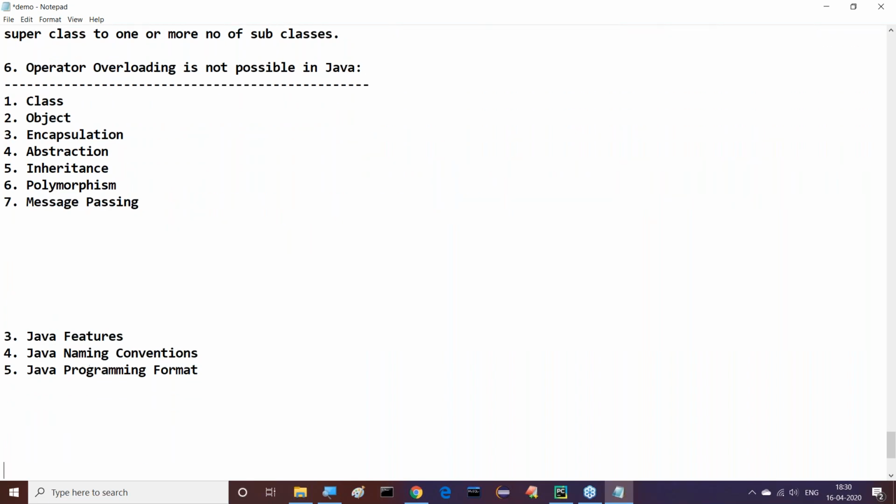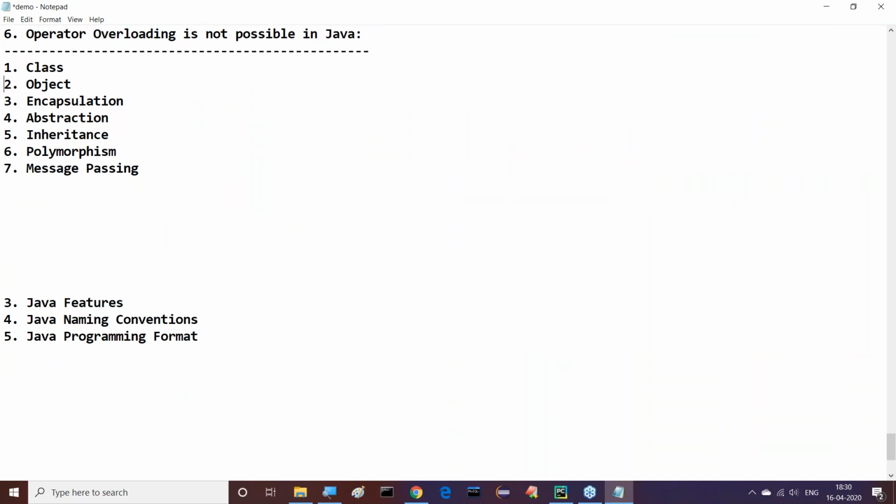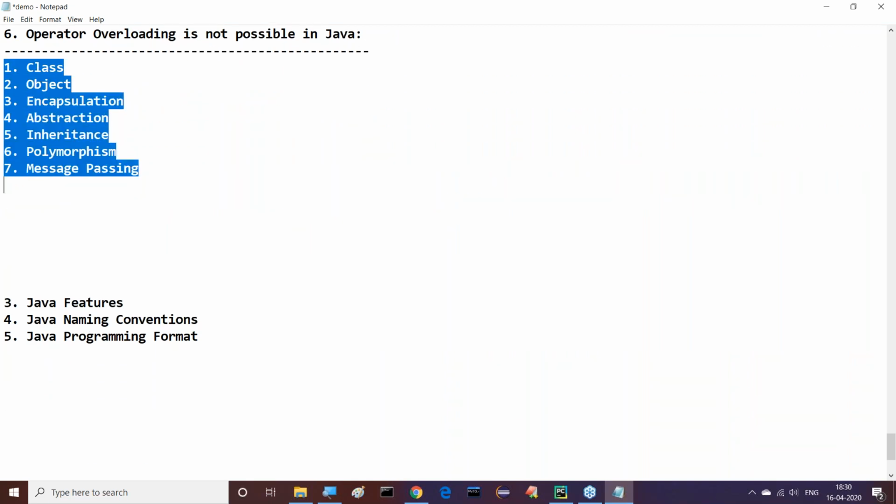Class, object, encapsulation, abstraction, inheritance, polymorphism, and message passing.